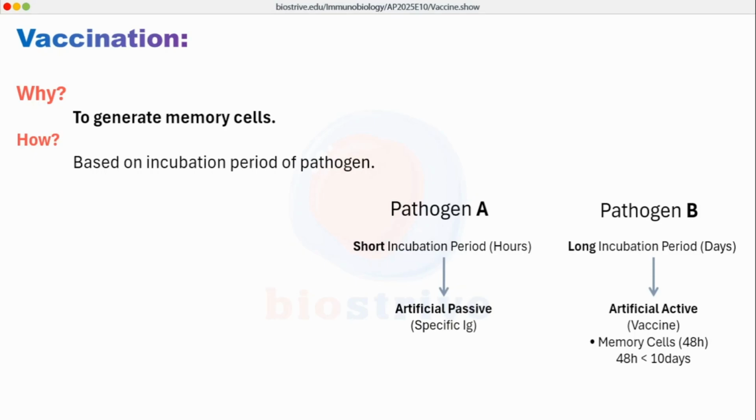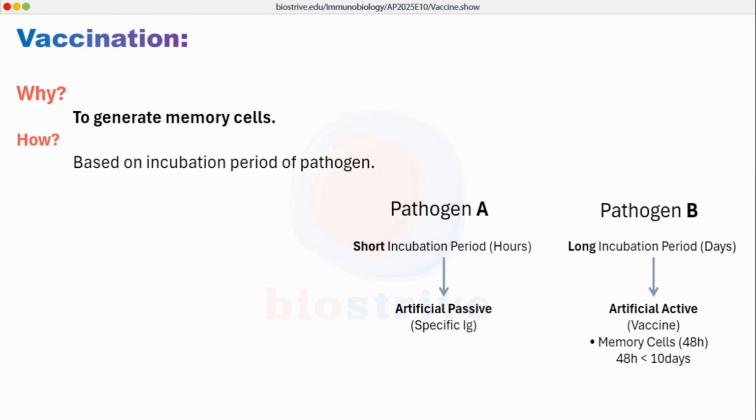That is the basic concept behind vaccination, because vaccination is usually preferred with long incubation period pathogens so that memory cells will be generated, and if the person is still infected with the pathogen naturally after that, these memory cells will kick in their action and start the immune response so that the person becomes immune to that upcoming pathogen.